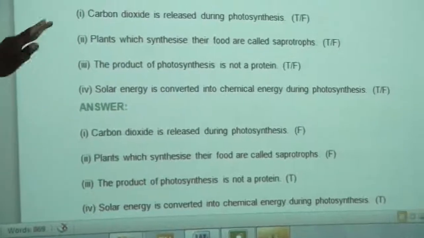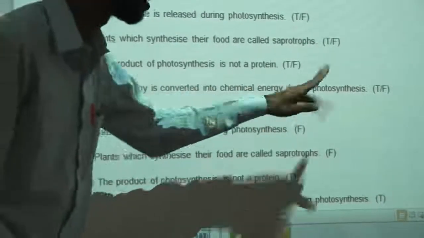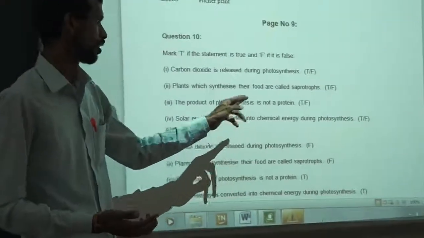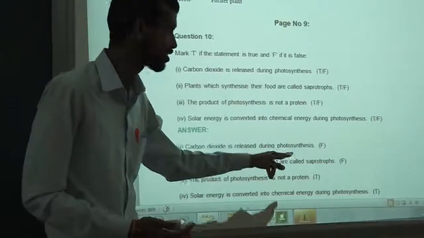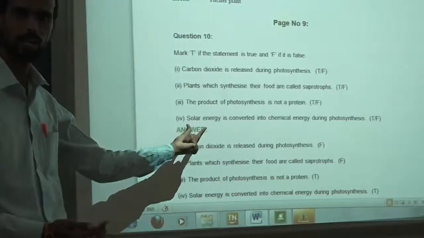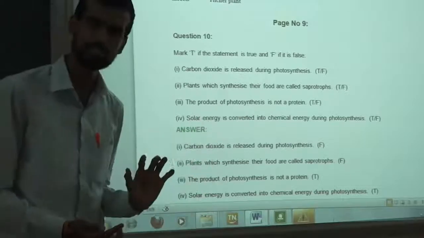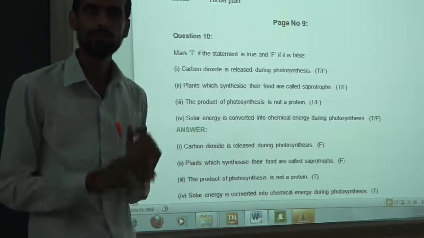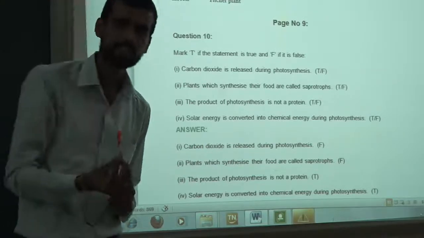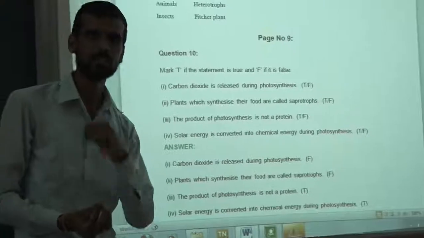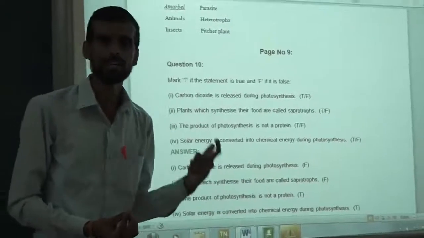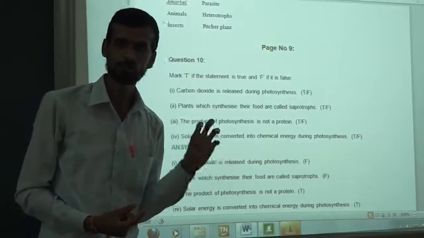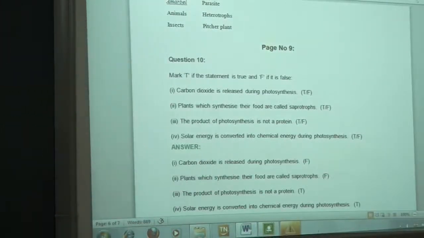Fourth, solar energy is converted into chemical energy. So it is also true. In photosynthesis, light energy from the sun is converted into chemical energy, and where is that chemical energy stored? In the form of starch or glucose. Okay, let's move on to the next.